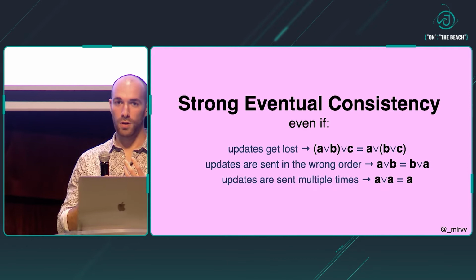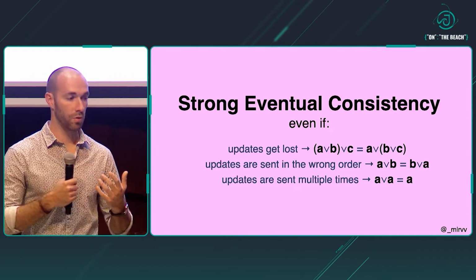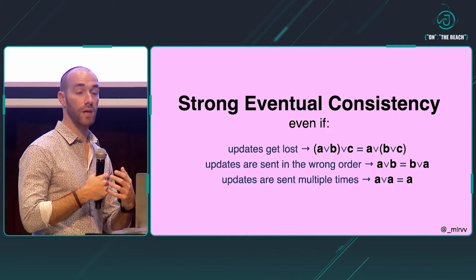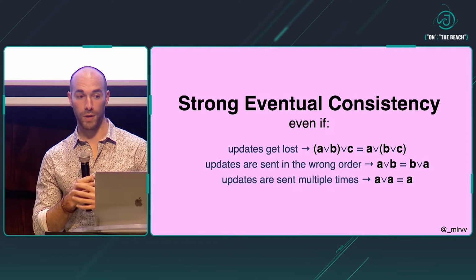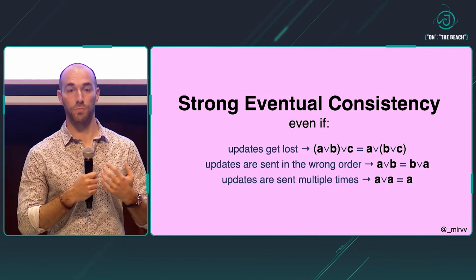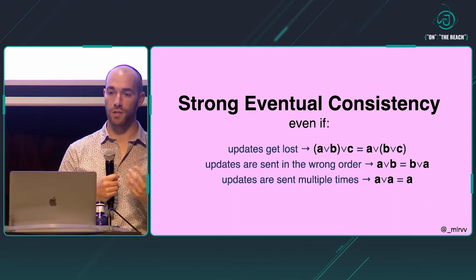And we can ignore the fact that messages can be sent more than once. It doesn't really matter anymore. We can ignore that messages can arrive in the wrong order, and we can ignore that they can get lost along the way. And being able to ignore all of these problems is an enormous advantage when it comes to architecting and building software of this kind.